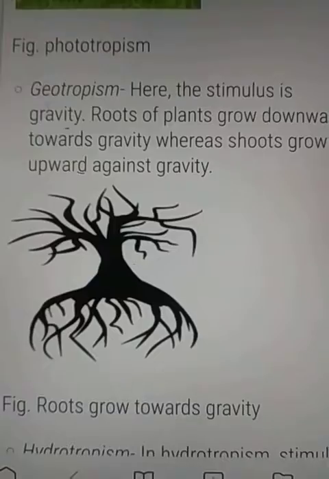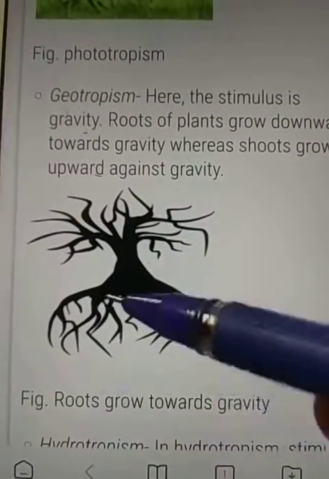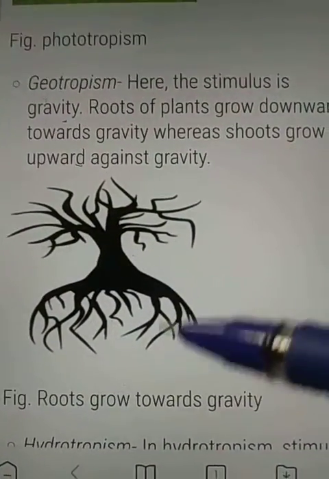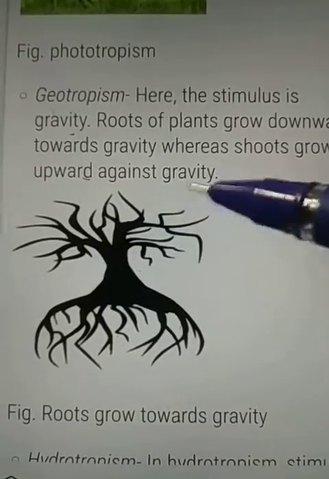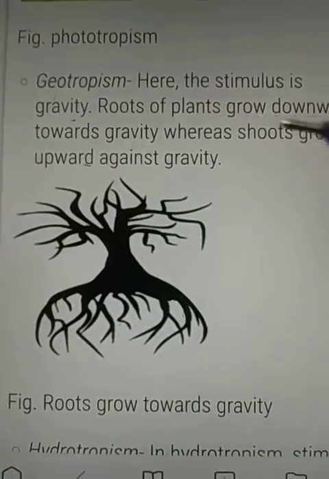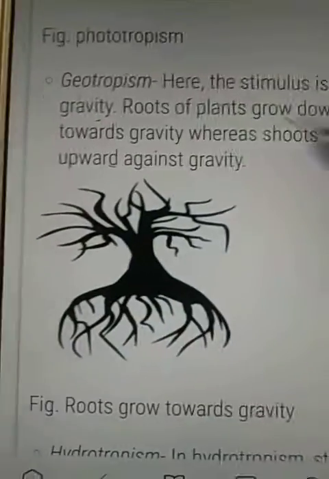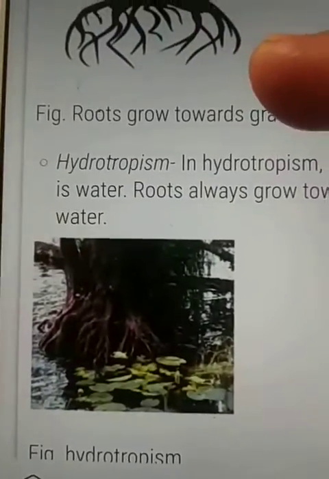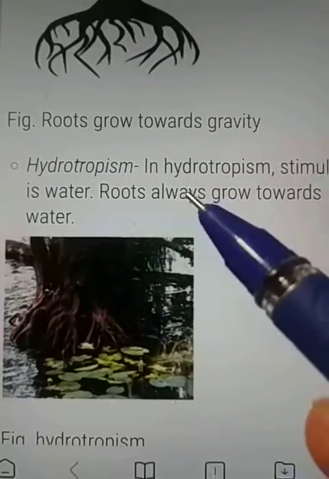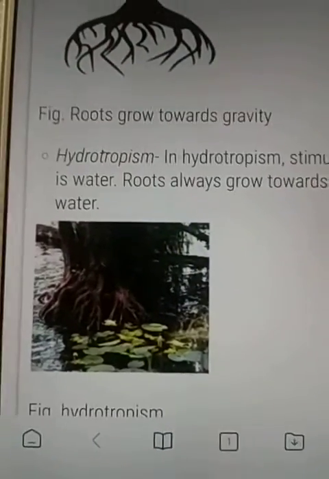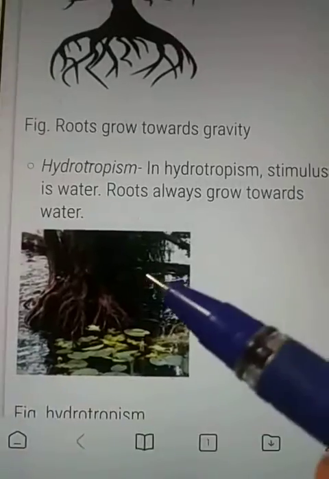The root of a plant grows down towards gravity. Here you can see the root grows towards gravity, while the stem grows away from gravity. This type of tropic movement is called geotropism. Next is hydrotropism. Hydro means water, so in hydrotropism the stimulus is water. Roots always grow towards water.